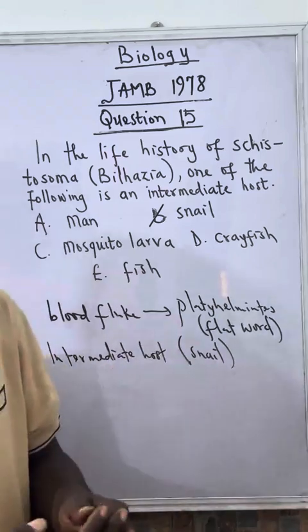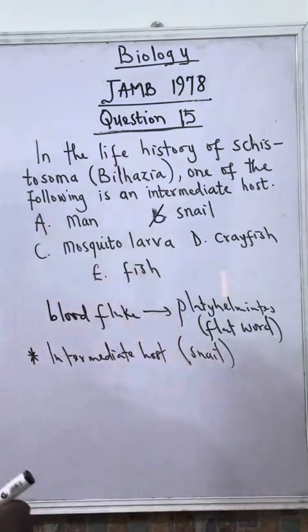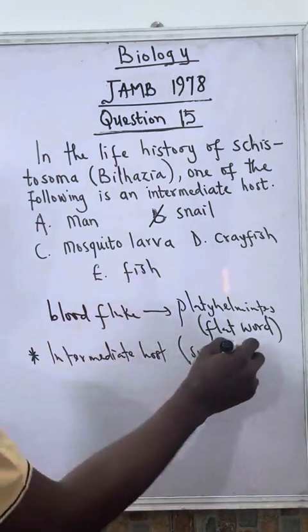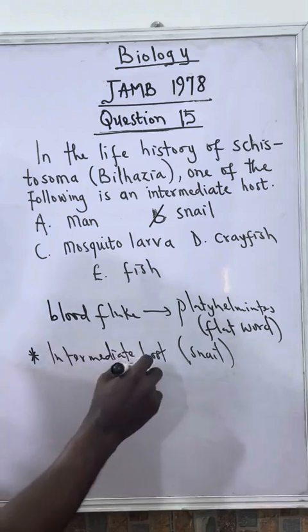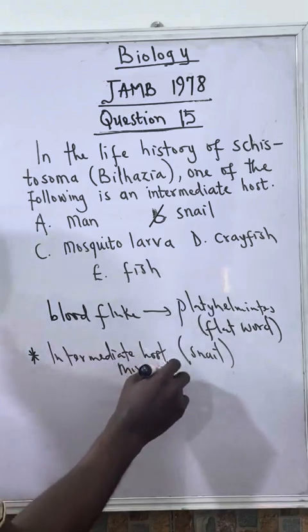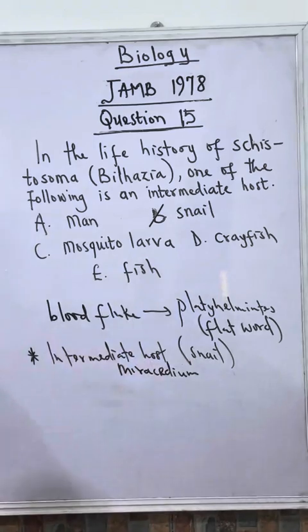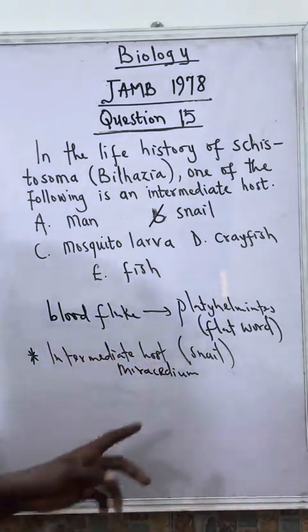So those larvae are usually called Miracidium.